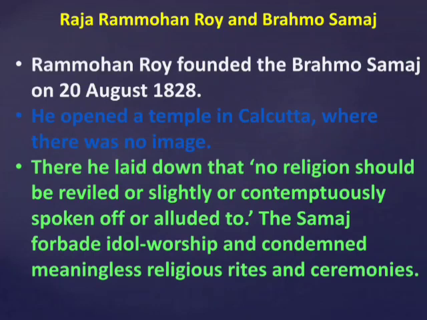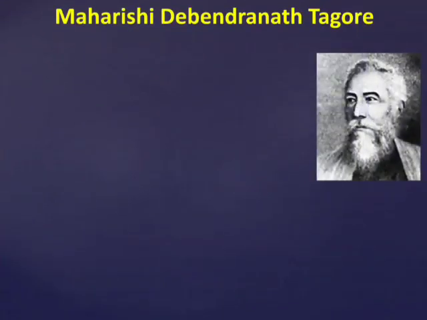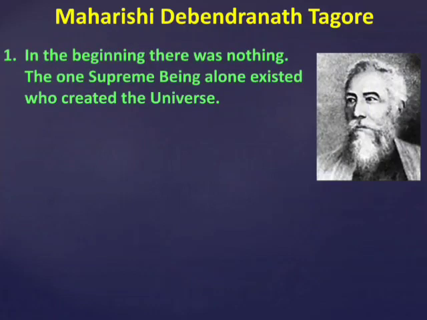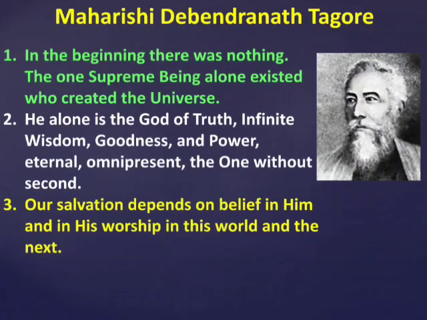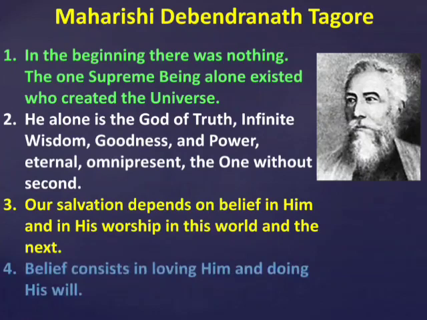After the death of Raja Rammohan Roy, the torch of the Samaj was carried by men like Keshab Chandra Sen and Debendranath Tagore. Due to the effort of Keshab Chandra, an act was passed in 1872. It abolished polygamy and child marriage. Then Maharishi Debendranath Tagore. After the death of Raja Rammohan Roy in the year 1833, Maharishi Debendranath Tagore,